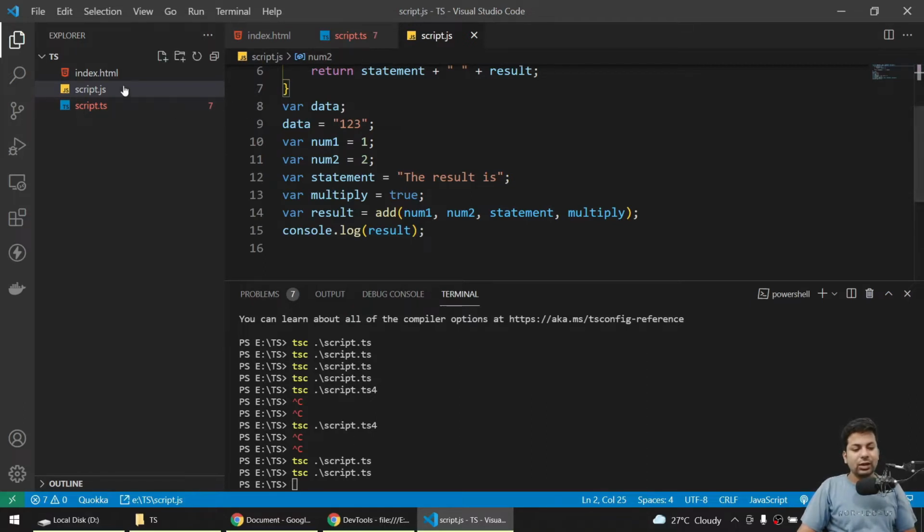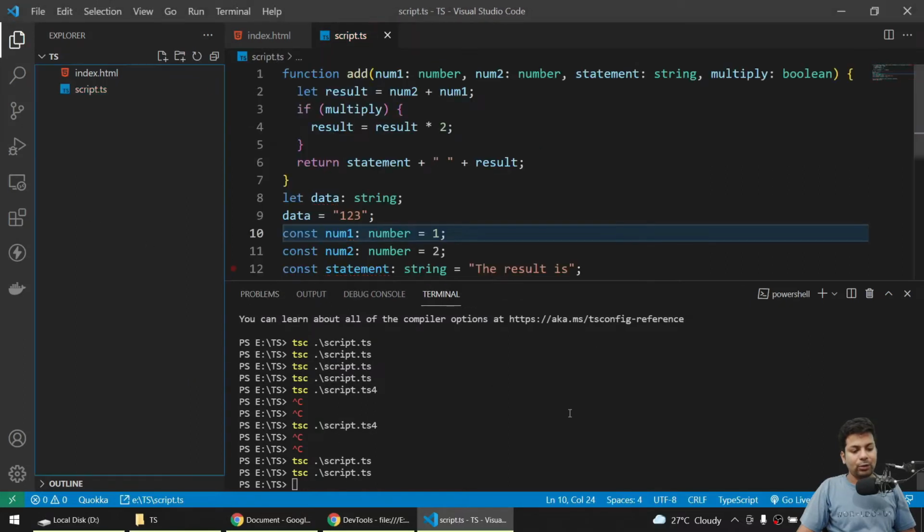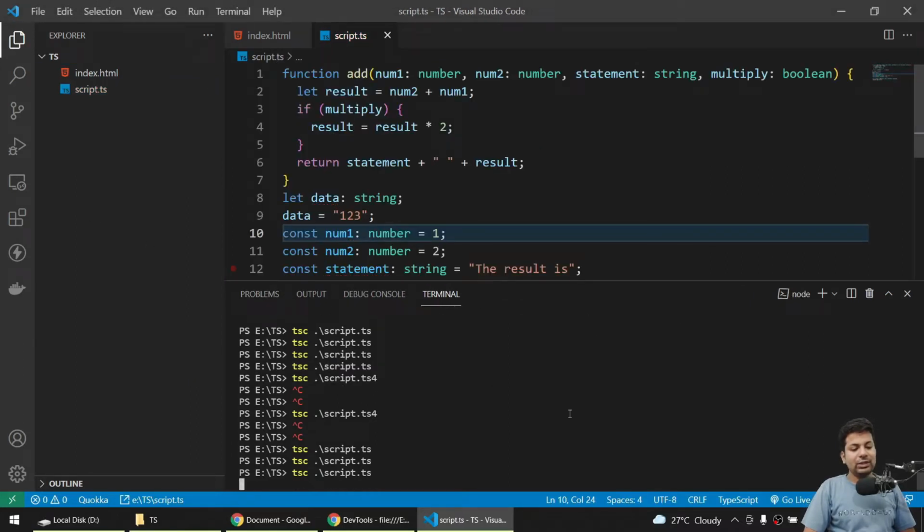Yeah guys, now if I delete this file, sorry guys, let me just delete this, no problem. Now however many times we compile, it will always produce a JavaScript file for us. It will just override the existing files. So this was all about normal data types like string, number and booleans in TypeScript.